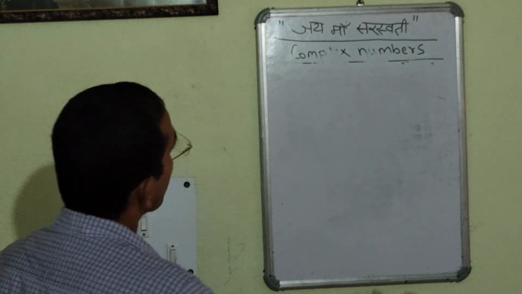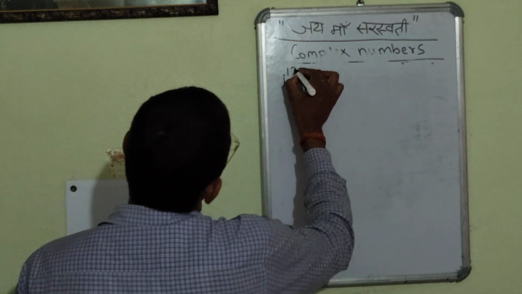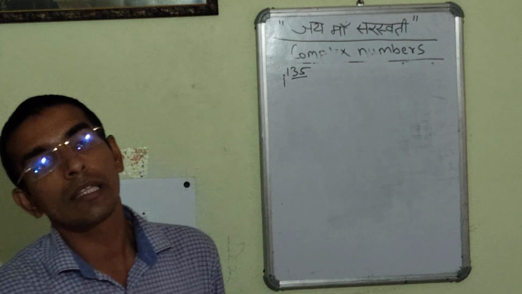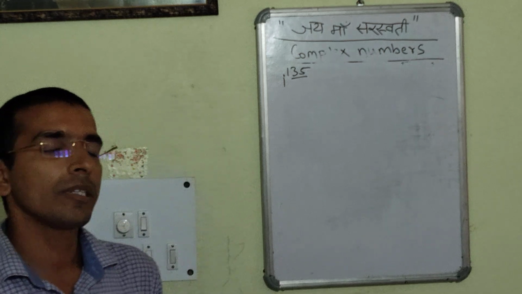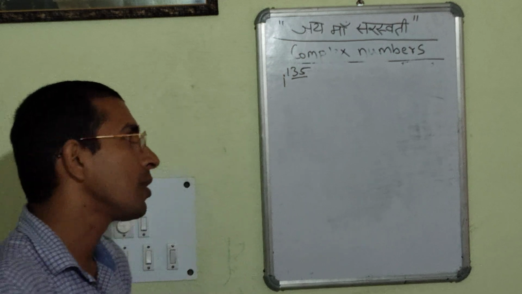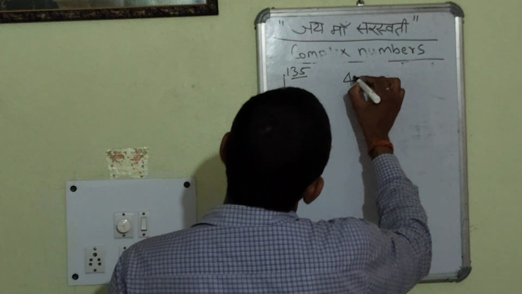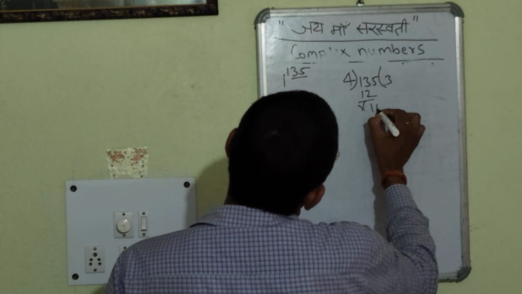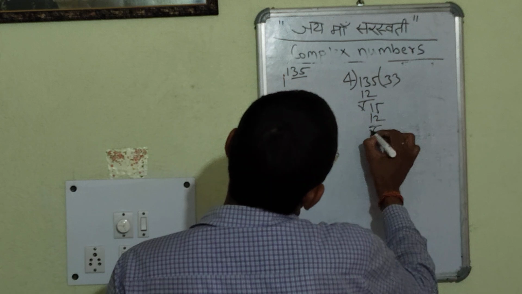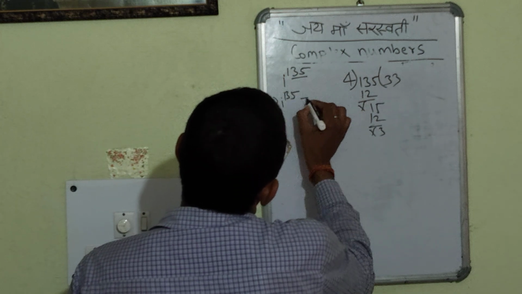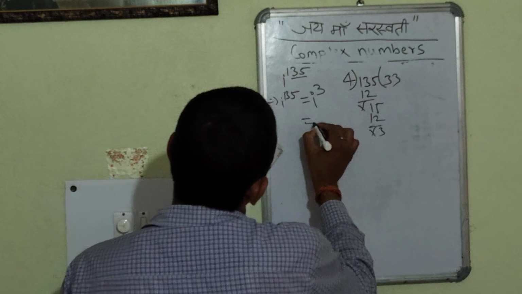First, we have to evaluate i to the power 135. We had already studied the concept: if the power raised is greater than 4, we divide that number by 4. So we divide 135 by 4; 4 times 33 is 132, leaving remainder 3. So we can write i to the power 135 as i to the power 3.